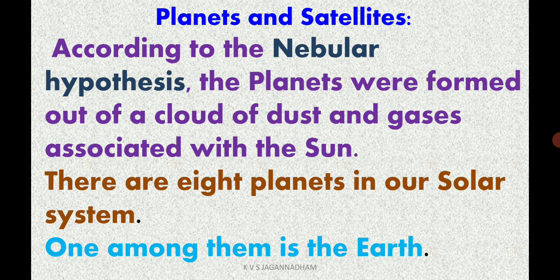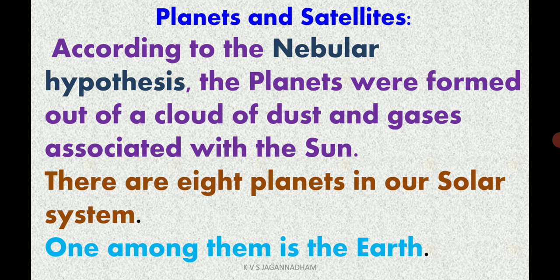Actually, they were formed according to the nebular hypothesis. What is meant by nebula? Nebula means a cloud of dust or a cloud of gases. Almost all the stars are formed from the nebula itself.